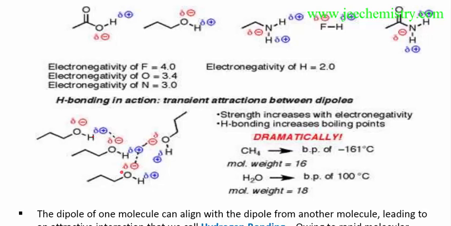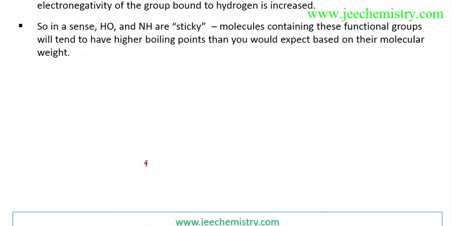This is how hydrogen bonding forms between compounds: the H of one molecule and the O of another molecule, or the H of one molecule and the N of another molecule, combine and form a hydrogen bond. In this way the boiling point increases because the strength of the compound increases.